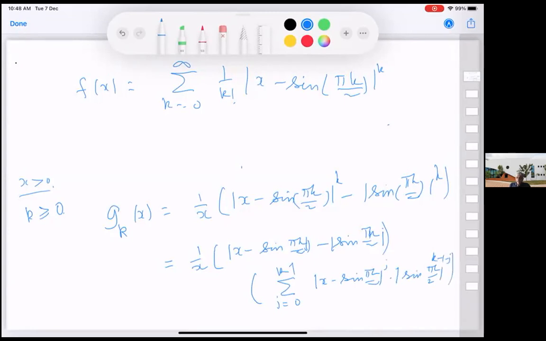Right? A power k minus b power k, we have written it out like this. And let's focus on what happens to this quantity.